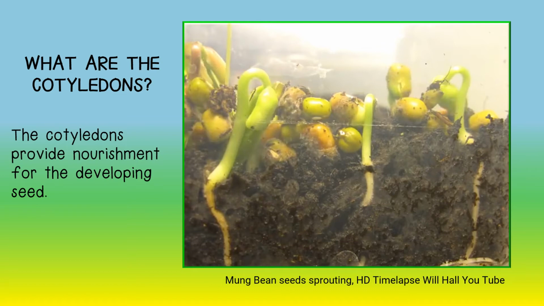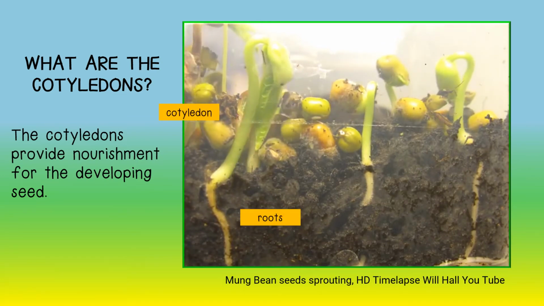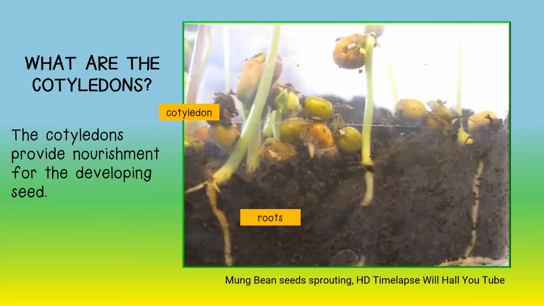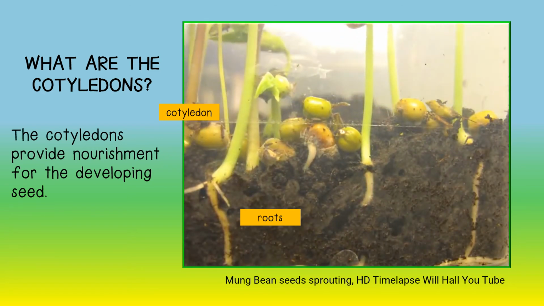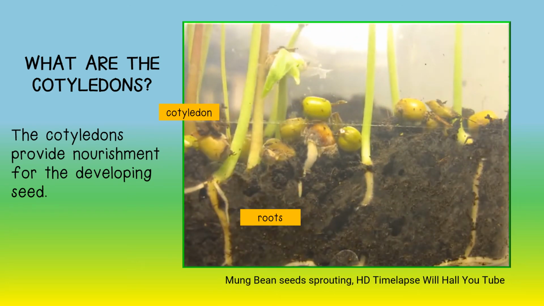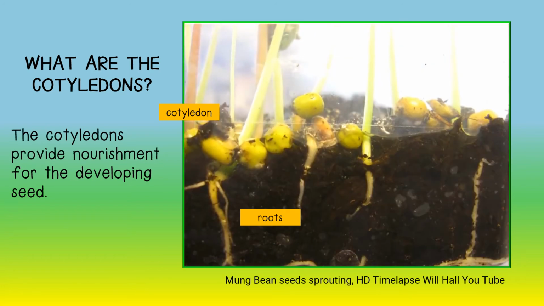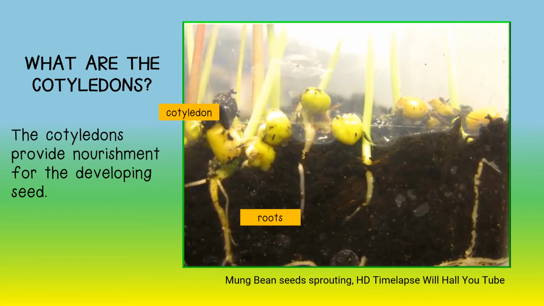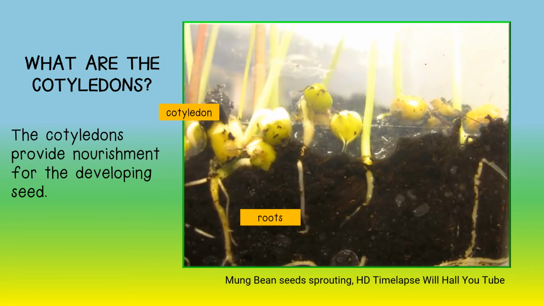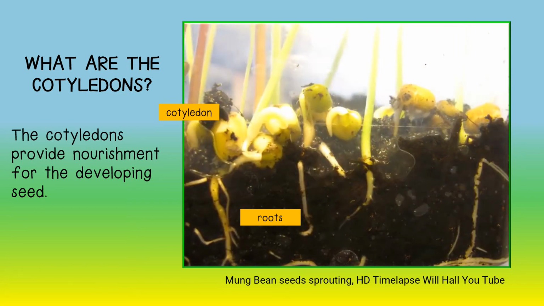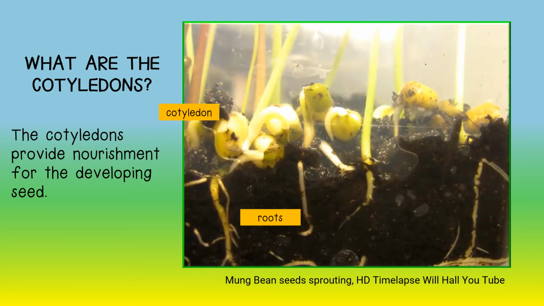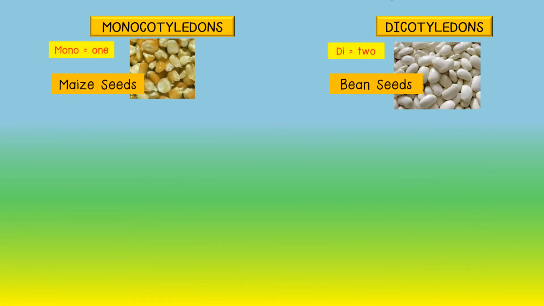What are the cotyledons? The cotyledons are found in the seed. Since a germinating seed cannot photosynthesize, the cotyledon provides nourishment for the seed as it germinates. The maize seed is a good example of a monocotyledon seed.